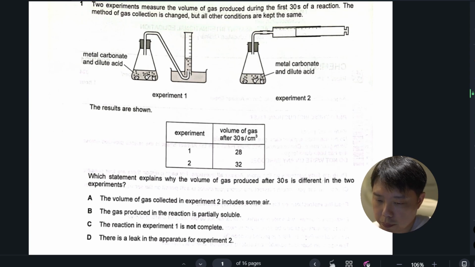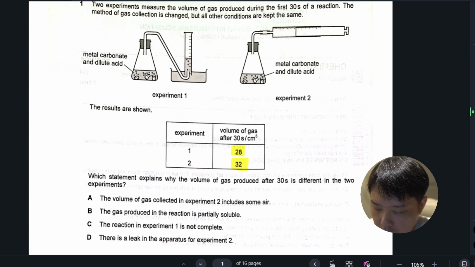They say two experiments measure the volume of gas produced during the first 30 seconds of a reaction. The method of gas collection is changed, but all other conditions are kept the same. So we are looking at a reaction of metal carbonate with dilute acid. From the table, in Experiment 1 you have 28 cm³ collected after 30 seconds. In Experiment 2, you have slightly more, 32 cm³. So they are asking which statement explains why the volume of gas produced after 30 seconds is different in the